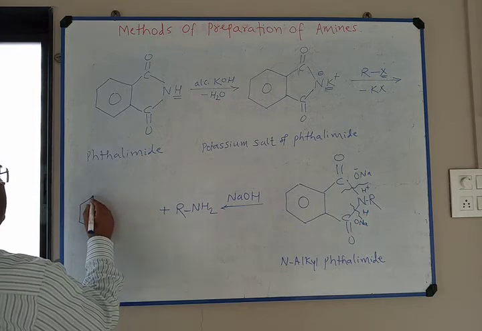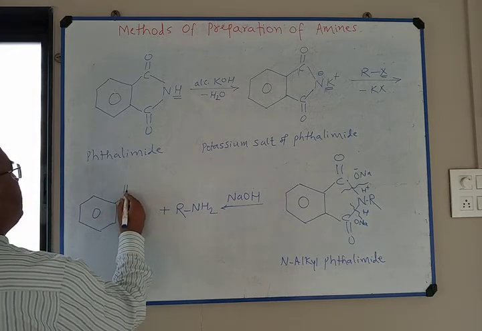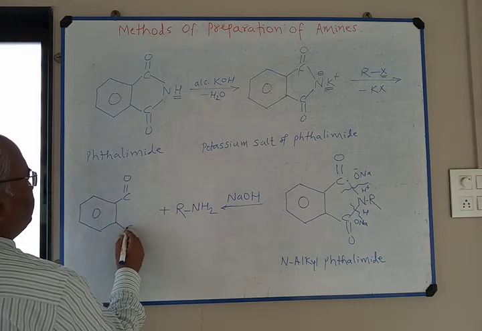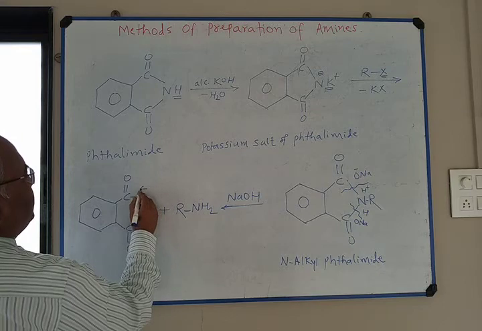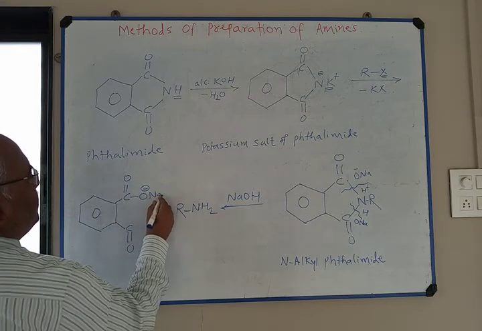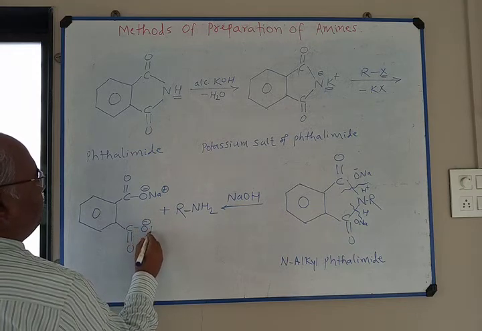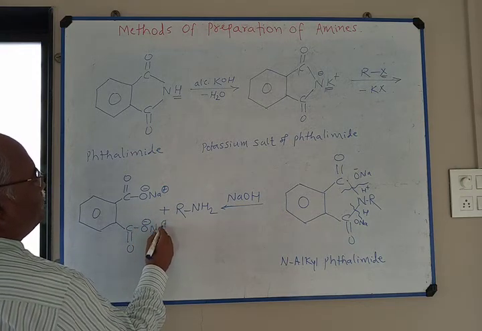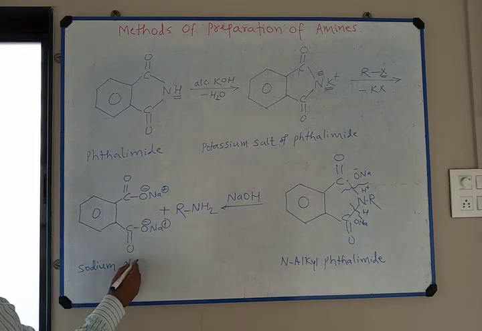This is benzene ring, C double bond O, C double bond O, O minus Na plus, O minus Na plus, sodium phthalate.